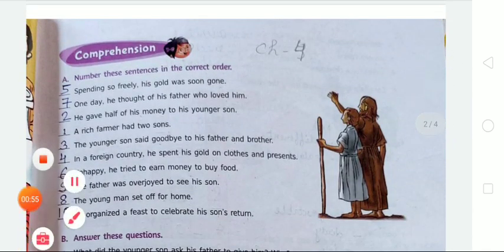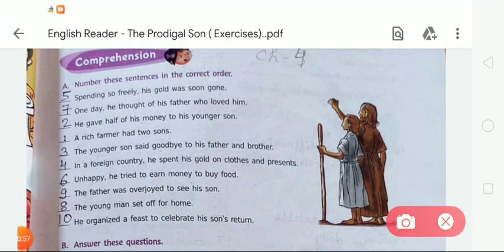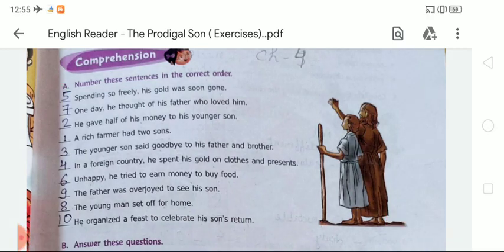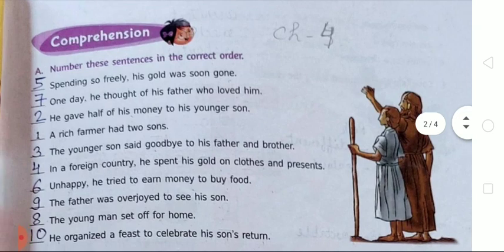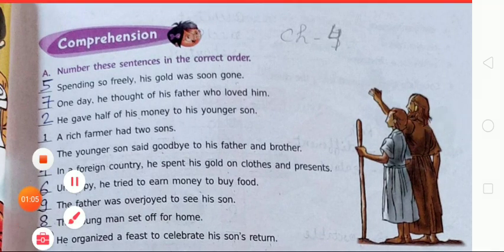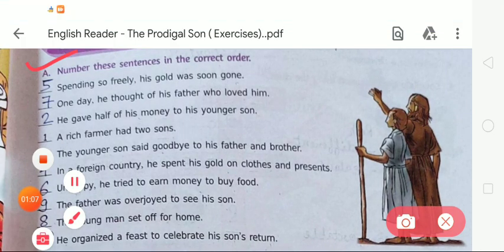So you all revise these exercises again. First of all, the first exercise is exercise A. What will we do in exercise A? Number these sentences in the correct order. Students, you have to write numbers according to the sentences. You have to write down the given sentences in the correct order according to the number.